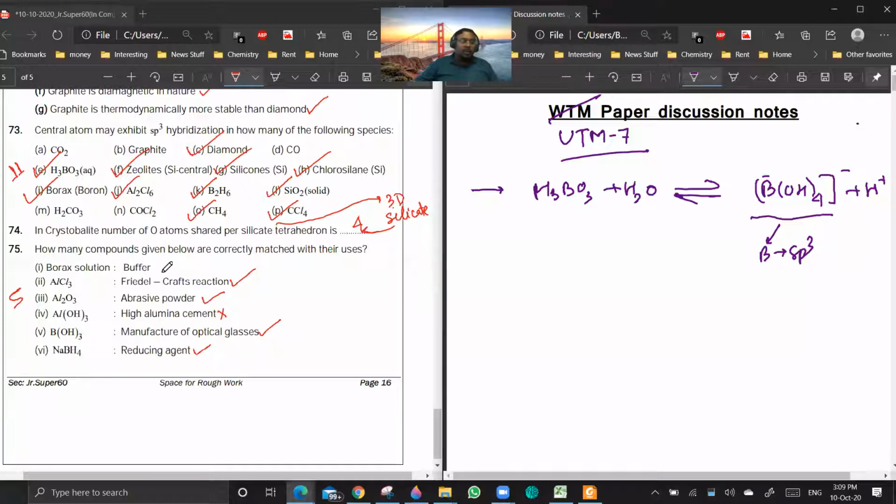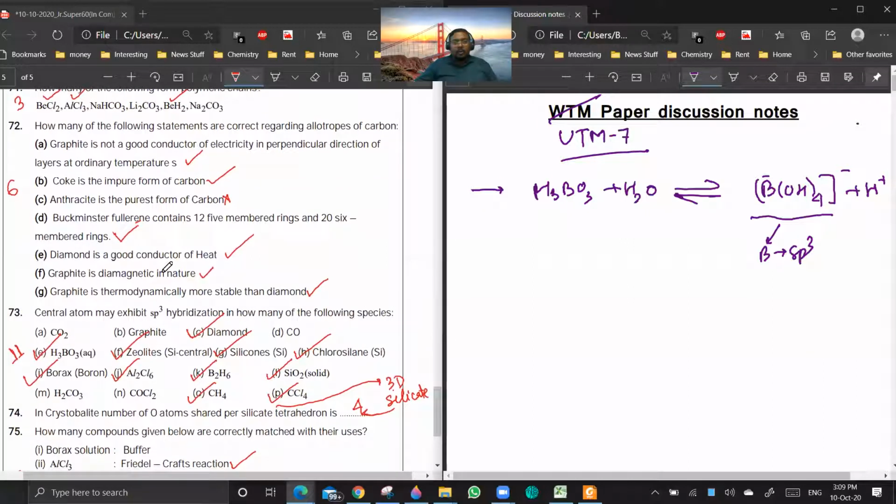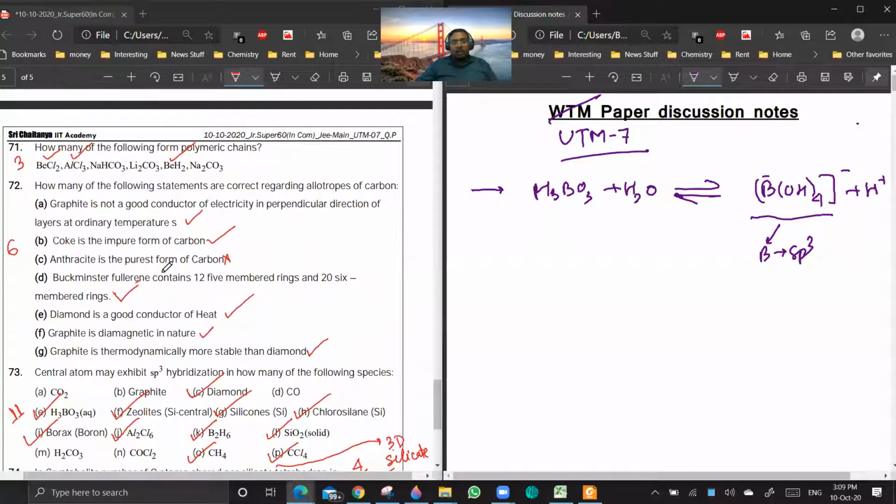So 70 up to 75, there is no doubt. Sir, once show 71. Yeah. Sir, in 71, NaHCO3 will have hydrogen bonding, no, sir? Yeah, but it is asking polymeric chains. When you're talking polymeric chains, we are considering covalent bonds only. See, due to hydrogen bonding, NaHCO3 solubility is reduced in water.